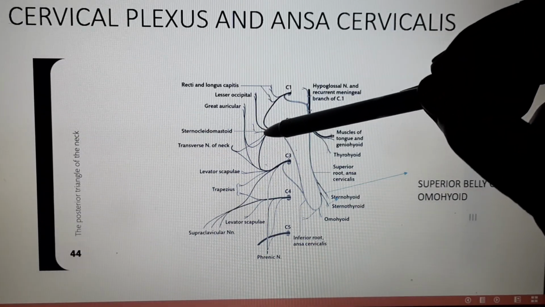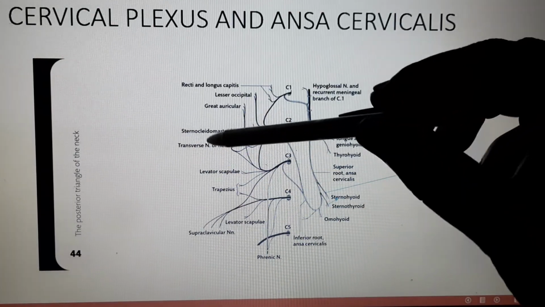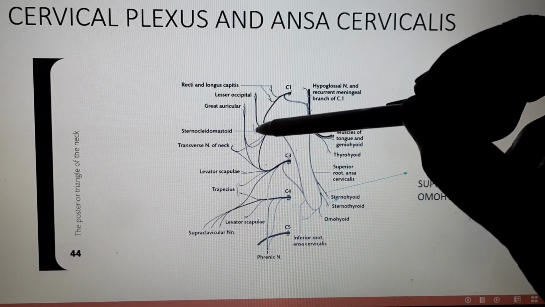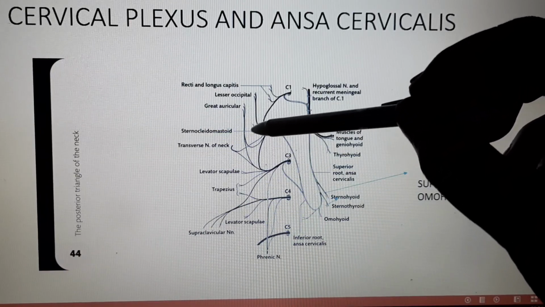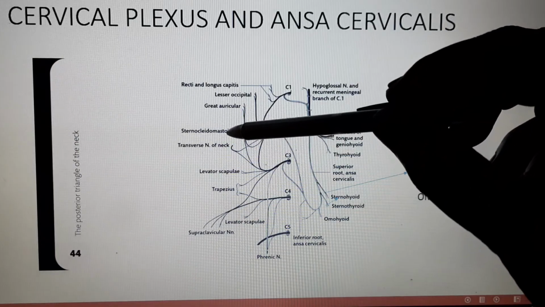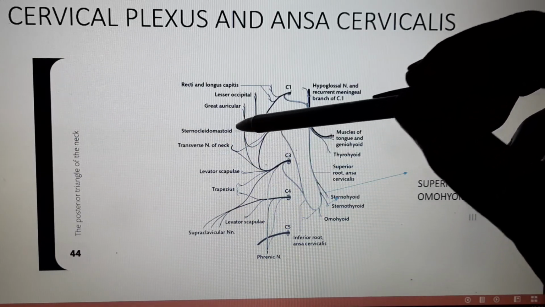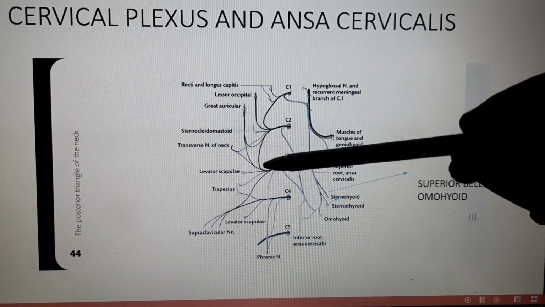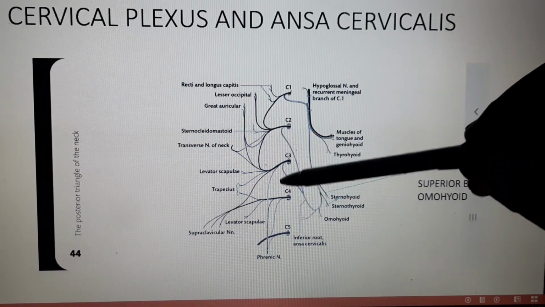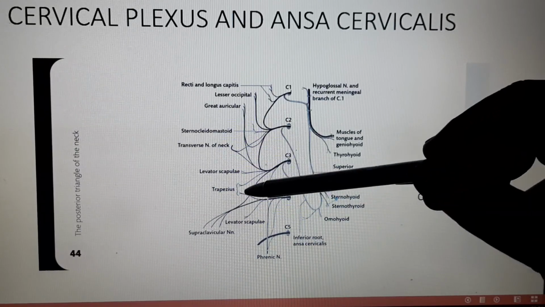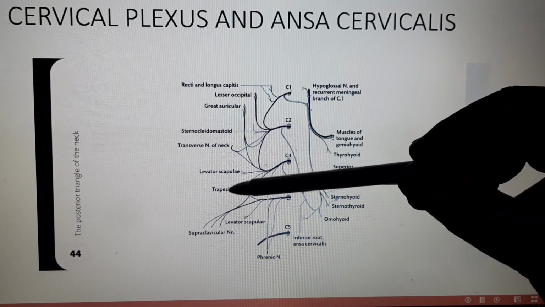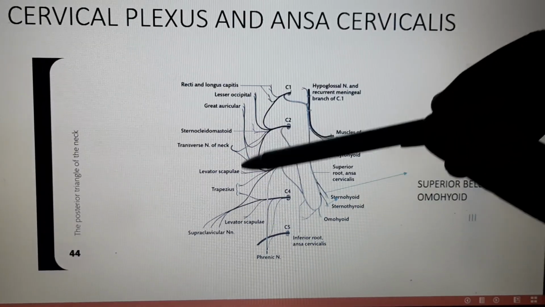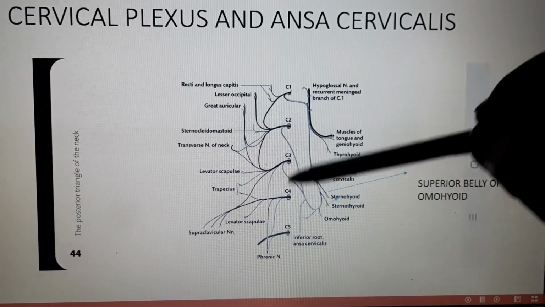From C2 you can also see that there is a nerve to sternocleidomastoid. This nerve, which is arising from the C2, is a proprioceptive nerve, not a motor nerve, because motor supply of sternocleidomastoid is from the spinal branch of accessory nerve. We can also see that from C2 and from C3 and C4 there are also two nerves which are going to the trapezius muscle. These are also proprioceptive nerves, which are not the motor nerves.